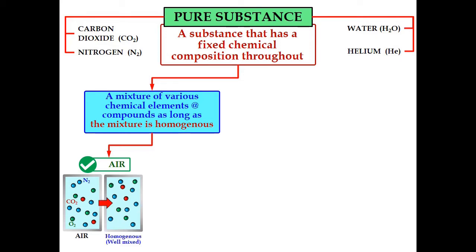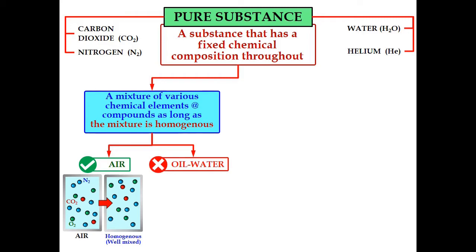Let's say this air goes through a certain type of process. Throughout the process, the chemical composition of the air is still well mixed, or what we call homogeneous. That's why we consider air a pure substance.